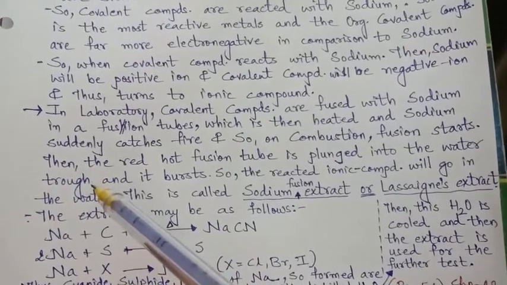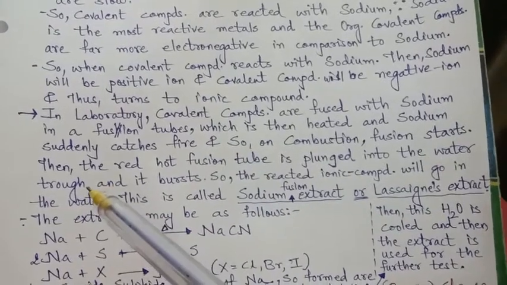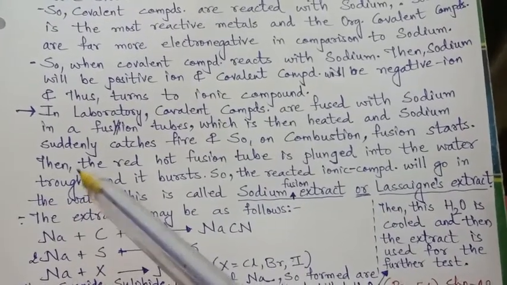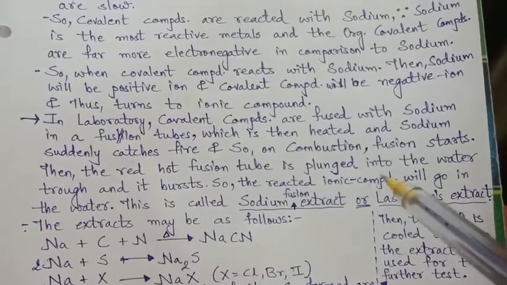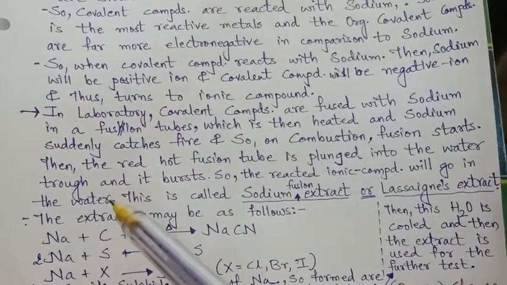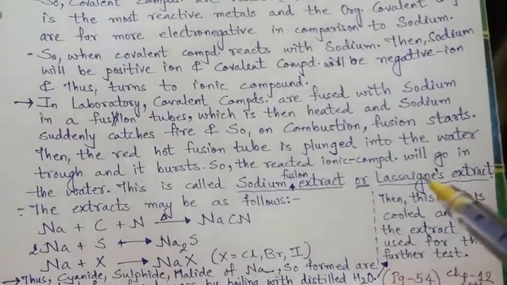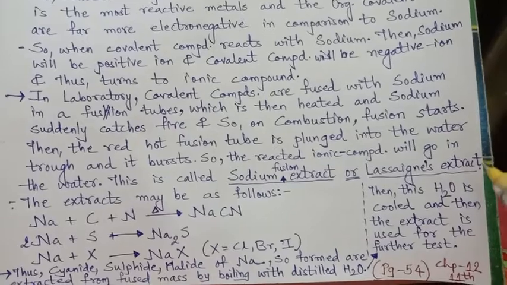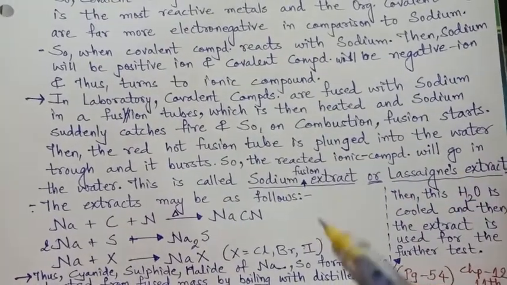The trough means a container filled with water, a big beaker or tub-like material. This ionic compound which has gone into the water is called sodium fusion extract, or Lassaigne's extract, because the experiment was done by the scientist Lassaigne.